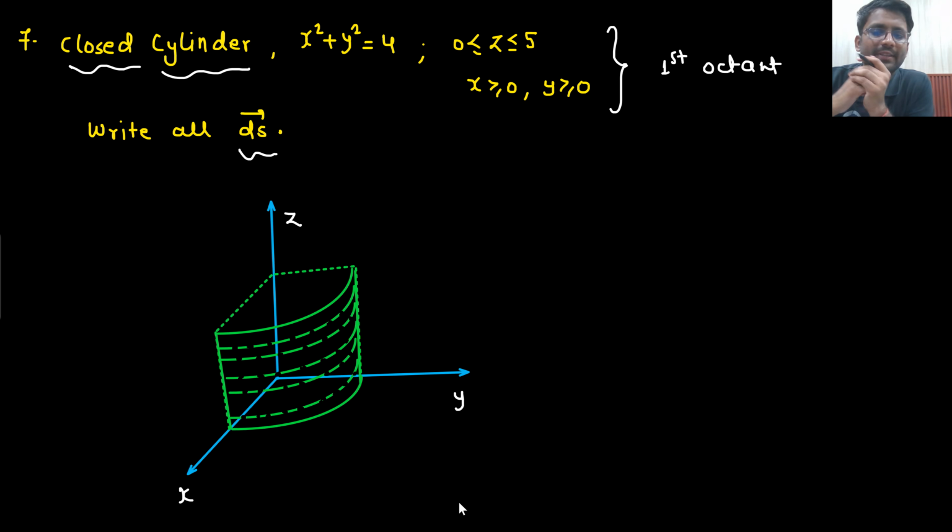So let me know how many surfaces are present. Think about it. In the first octant it is there. How many surfaces are there? 1 surface, 2 surface, 3 surface, 4 surface, 5 surface, 6 surface. How many surfaces are there? What is your answer? 3 surface. 5 surfaces are present. Which 2 surfaces you forgot about? Sir, upper surface is there, downward surface is there, and sir, curved surface is there.